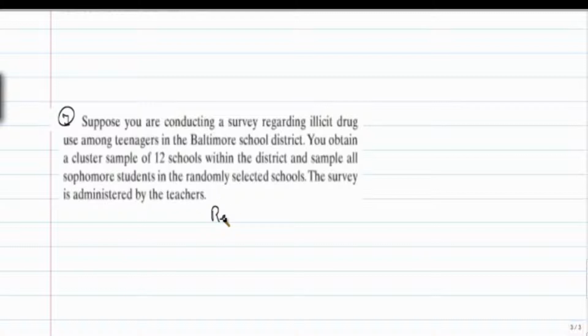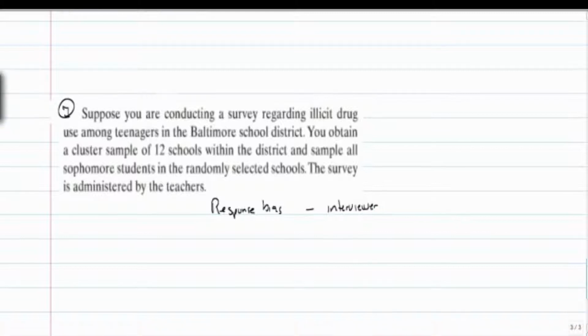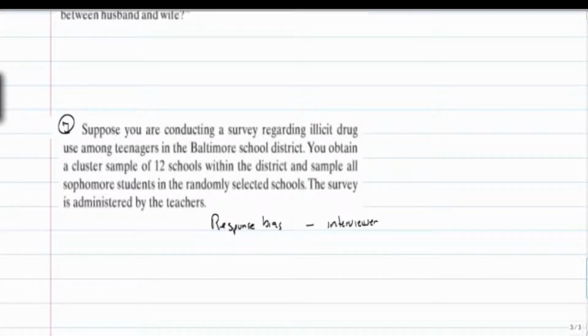So this is going to be a response bias. Do you really think the teenagers are going to answer the questions truthfully when they're administered by the teacher? Okay, perhaps if it was an anonymous survey, they would have a better chance of getting accurate results without bias.